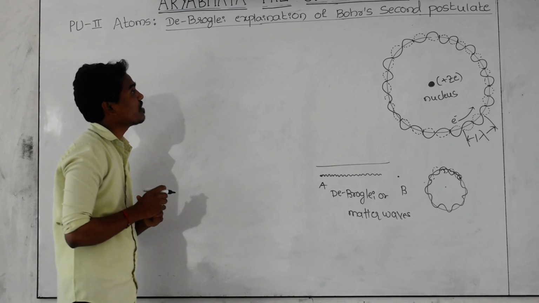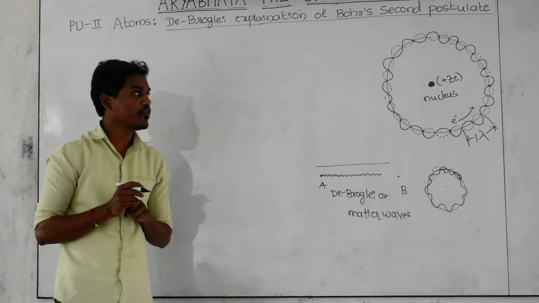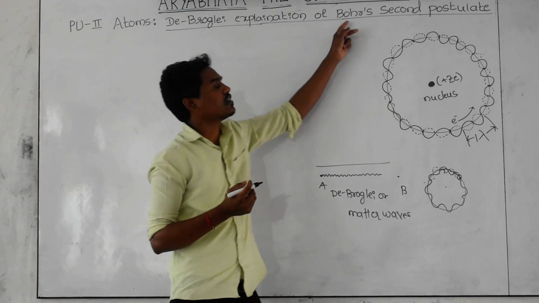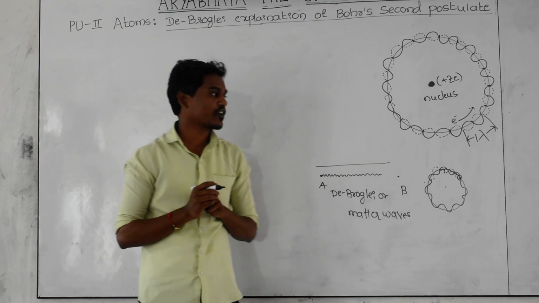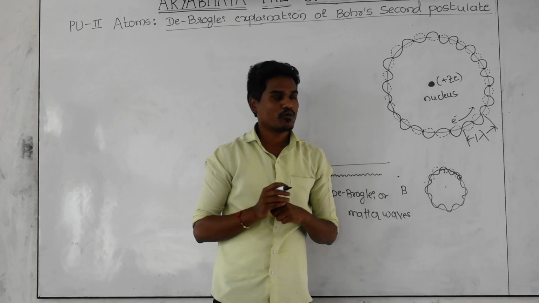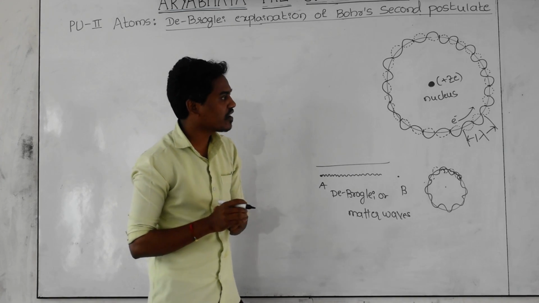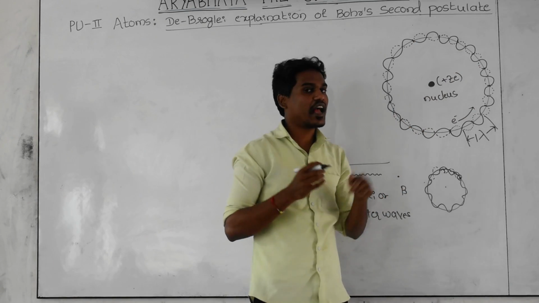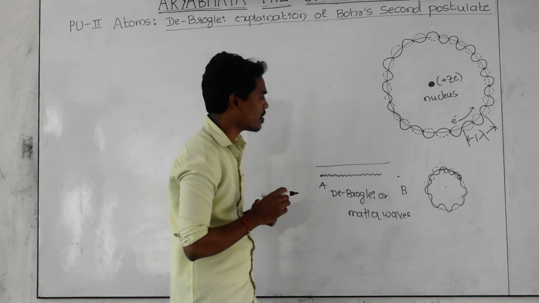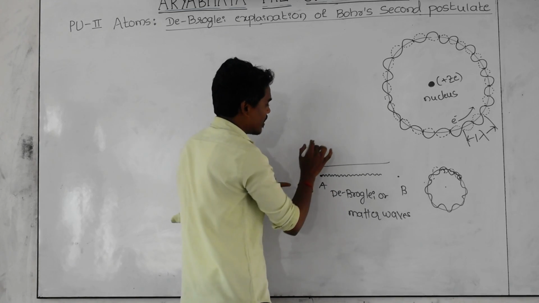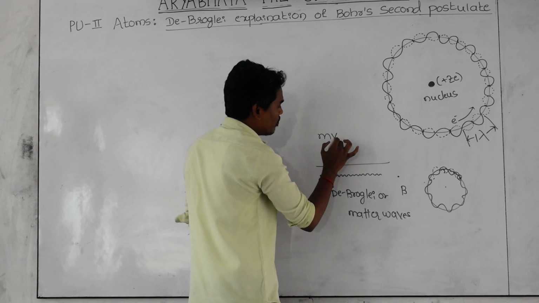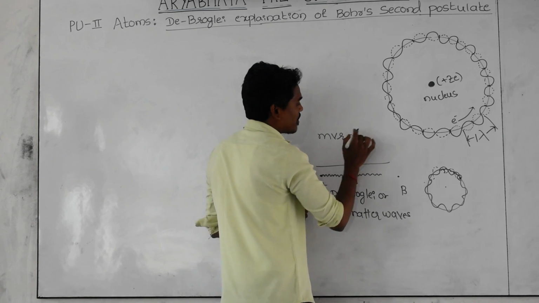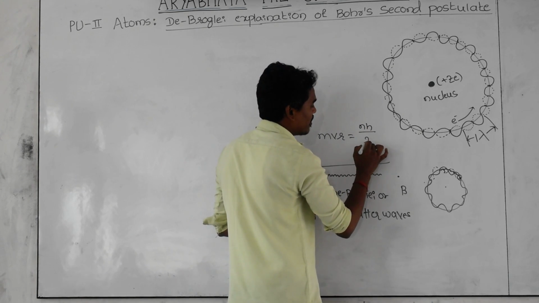And here the concept is de Broglie's explanation for Bohr's second postulate. As you know very well, what is Bohr's second postulate for a hydrogen atom? Bohr explained the angular momentum of an electron in the nth stationary orbit. Whenever the electron is revolving around the nucleus in a stationary orbit, its angular momentum can be calculated using the formula given by Niels Bohr. That is, the angular momentum of an electron revolving around the nucleus in a stable orbit can be calculated using the formula nh divided by 2 pi.